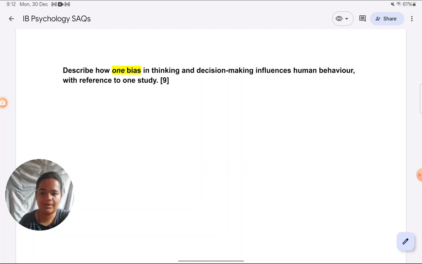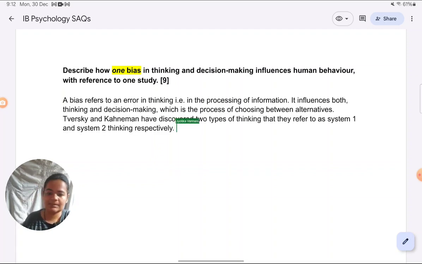I'm just trying to drive the point home. So even if it seems repetitive, I just want to bring your focus to it again and again. Okay, here the introduction would be similarly beginning like I have written in the previous. So I'm just copy pasting from there. What is a bias? What is thinking, decision making, and who are the ones who gave system 1 and system 2 thinking? So this much I can take the same as the previous answer.